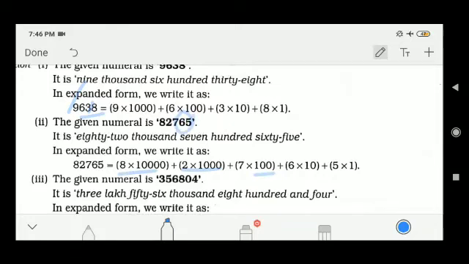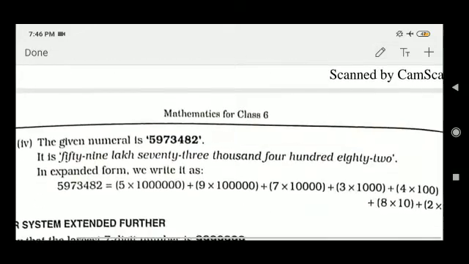Similarly, 6 into 10, because after 6 one digit is there, and 5 into 1, because after 5 no digit is there. So this is the expansion of a number, and you learned how to write in words and how to write a number in periods.